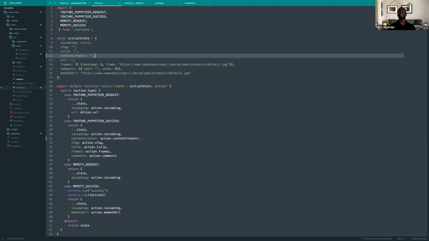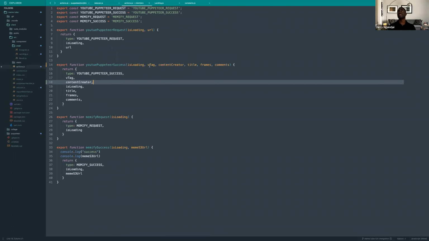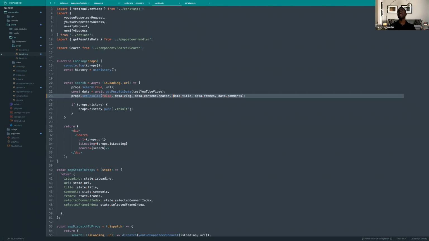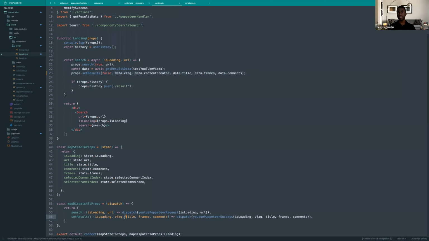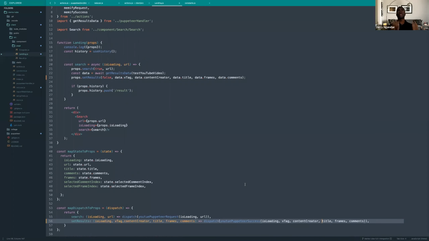Reducer, actions, v tag, content creator. So it is the third argument, okay, not the second. And if we go back to our landing, so false, data, v tag, content creator. So it is the third argument, not the second. Great. And we also got to let here know that we have that. Great. So that's all going well. So meaning if we send the correct request and we get the correct results, we're going to populate it correctly.